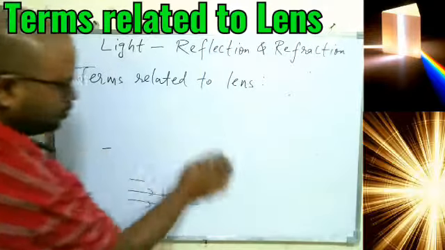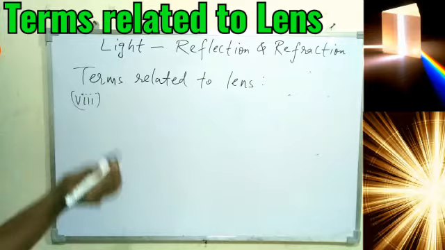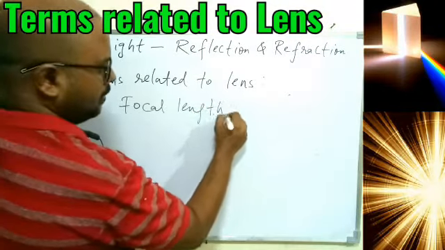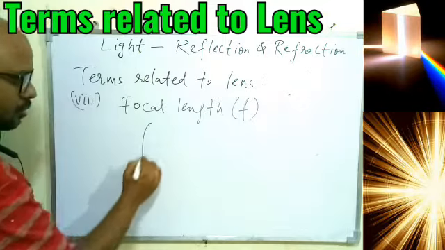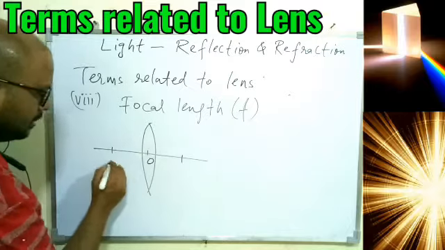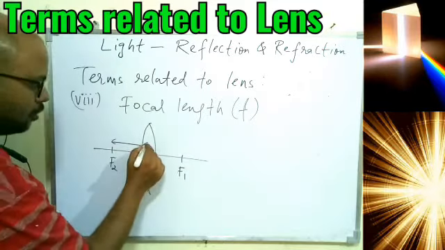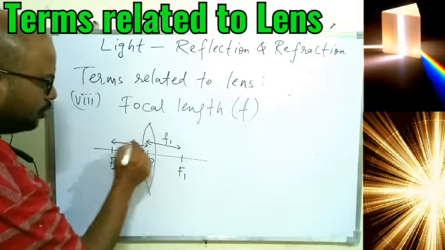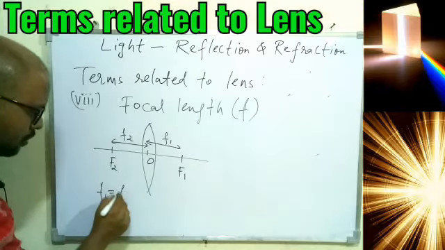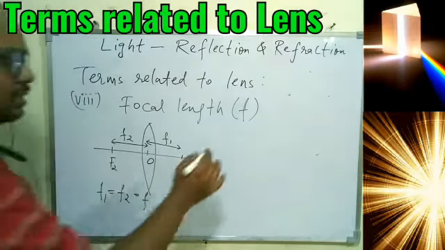And last I am going to discuss focal length. I think this is number 8 or 7, I don't remember the previous number. So that is focal length. If you talk about the convex lens, from the optical center, this is f2 and f1. So this distance, or this distance, we can say this is your f1 or f2. This is our focal length, which will be equal. So f1 is equal to f2 is equal to f. That is our focal length of the convex lens.